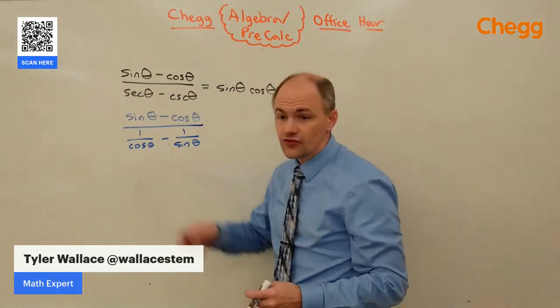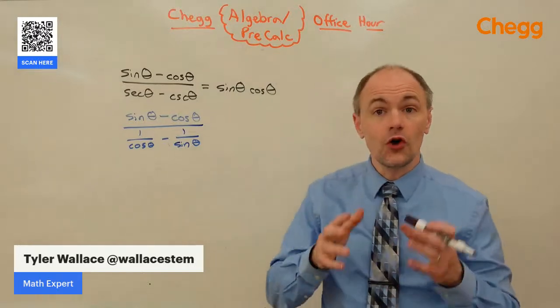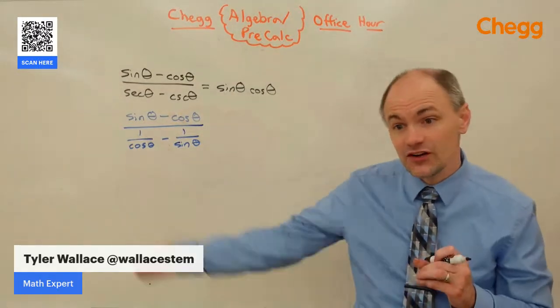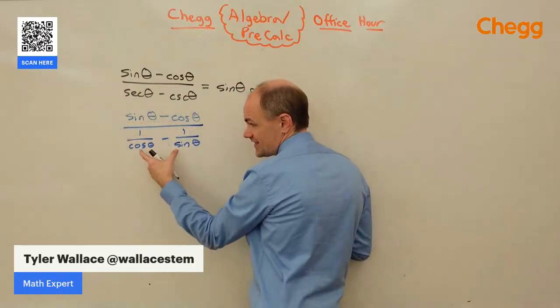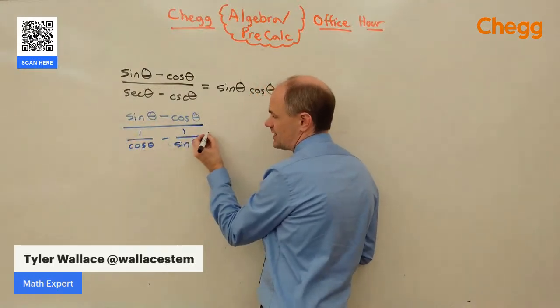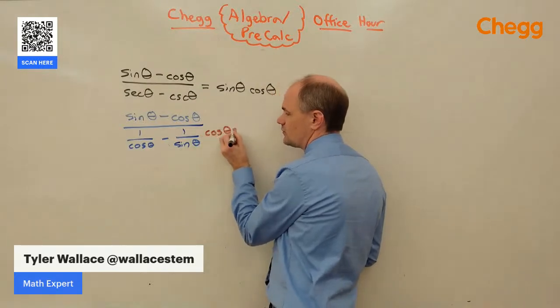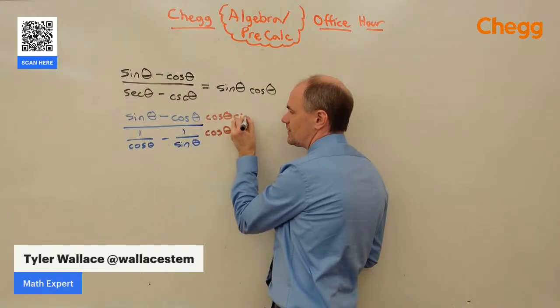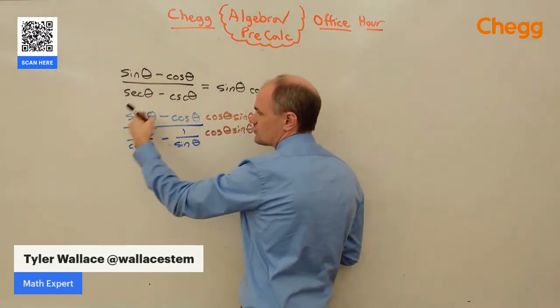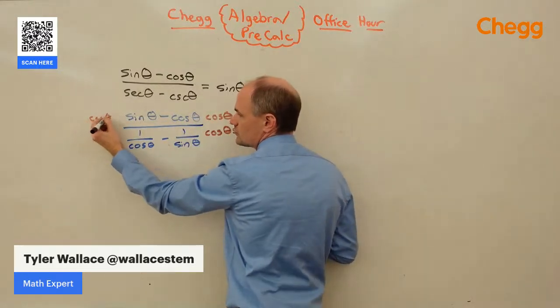When we end up with these little fractions inside the big fraction, almost always our next step is going to be to clear those little fractions by multiplying every term by that common denominator. In this case, that common denominator is cosine sine. We'll multiply it on top and bottom to stay balanced. And when we distribute it, it's going to go onto each one.